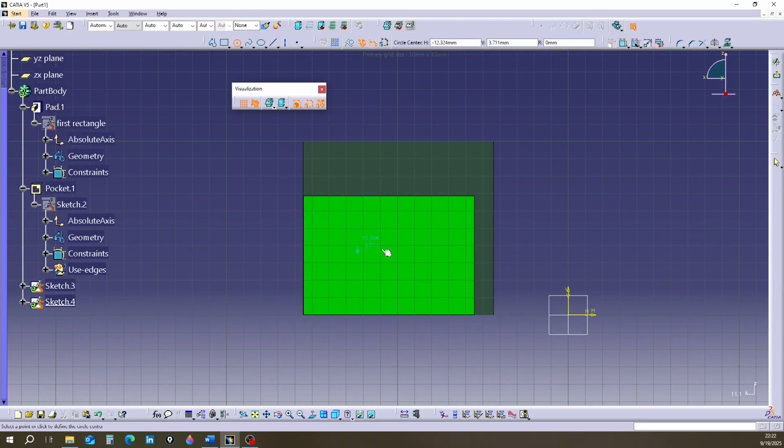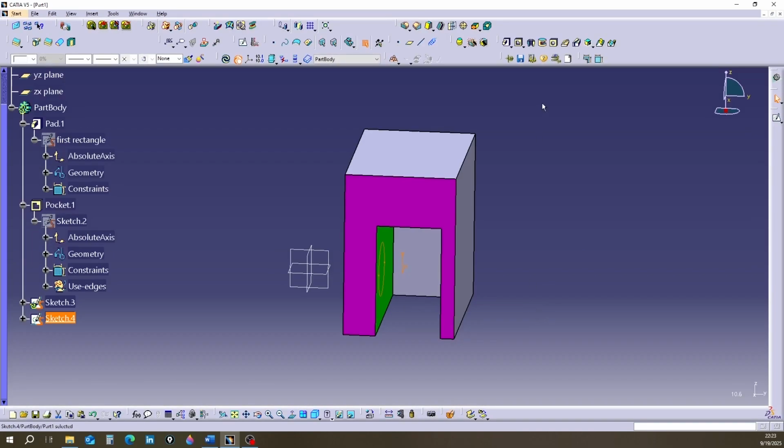Now I draw the circle and position it. The circle turned green. I return to the part design environment. I extend it with the pad command.